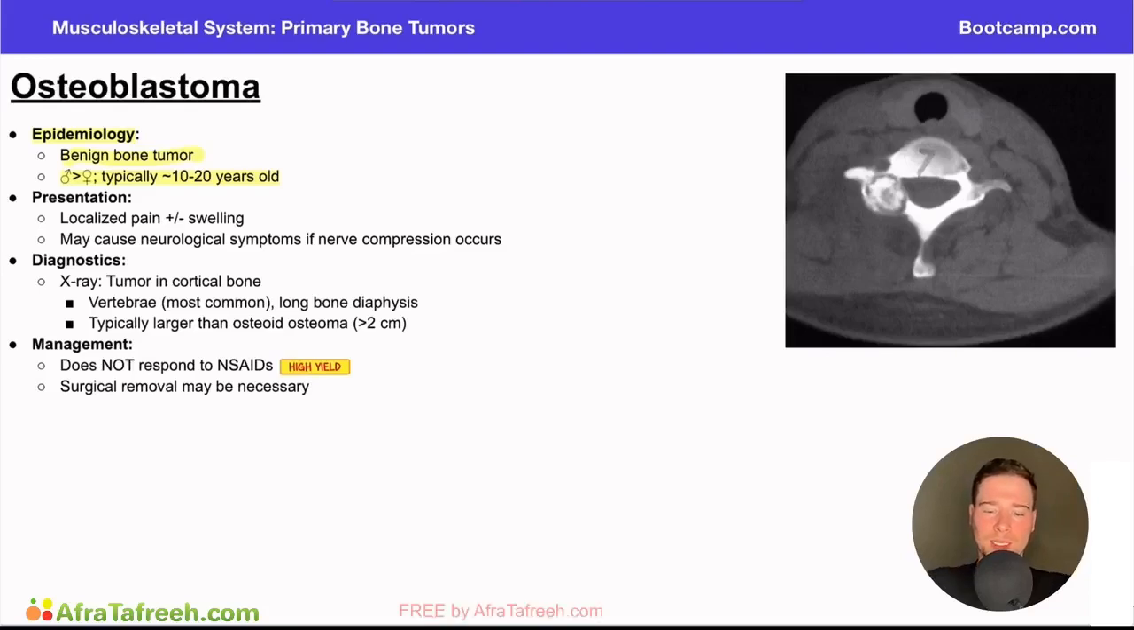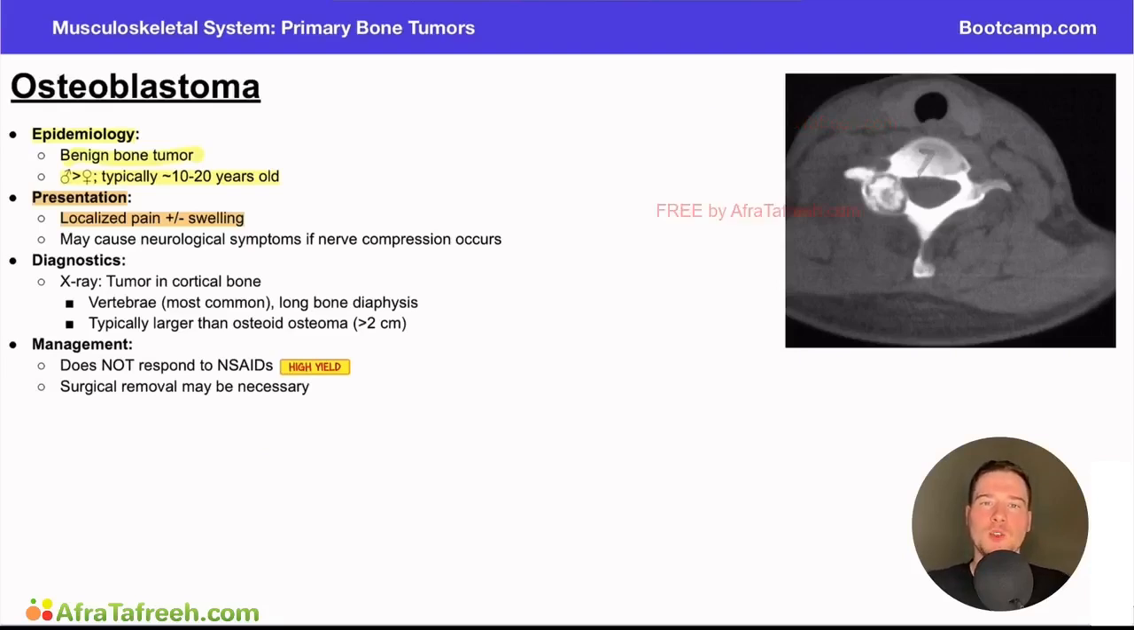When we think about the presentation here, this can present with localized pain plus or minus swelling. This is really important because some of the other bone tumors we've talked about, right? The osteochondroma, the enchondroma, the osteoid osteoma, and the osteoma in previous videos, we talked about these kind of being asymptomatic or painless bone tumors. They might cause some symptoms, but not usually. They're more likely just to be felt as a mass in the body.